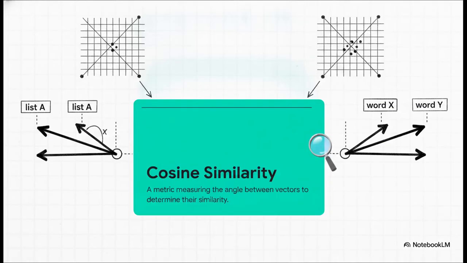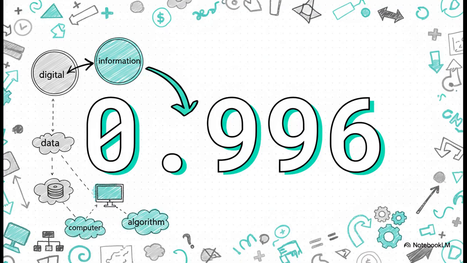But how do we actually compare these massive lists of numbers? To figure out if two words mean the same thing, algorithms use something called cosine similarity. It's a metric from linear algebra that measures the angle between two mathematical vectors in our giant grid. Think about it like this. If two words appear in similar contexts, their vectors will point in roughly the same direction. And that means the angle between them is going to be very, very small. And this is where it gets really cool, because the math works perfectly. Going back to our matrix, if you calculate the cosine similarity between the vectors for digital and information, the result is 0.996. That is nearly a perfect one.